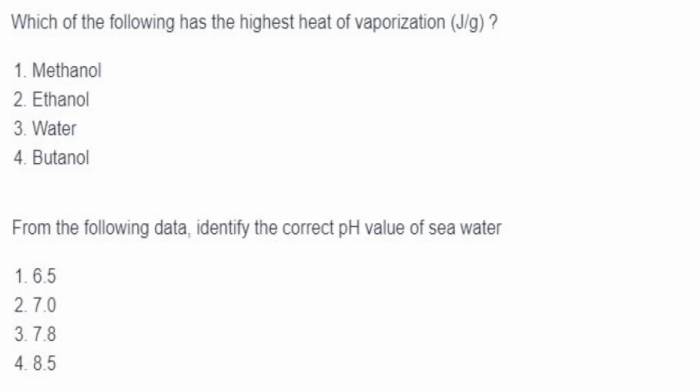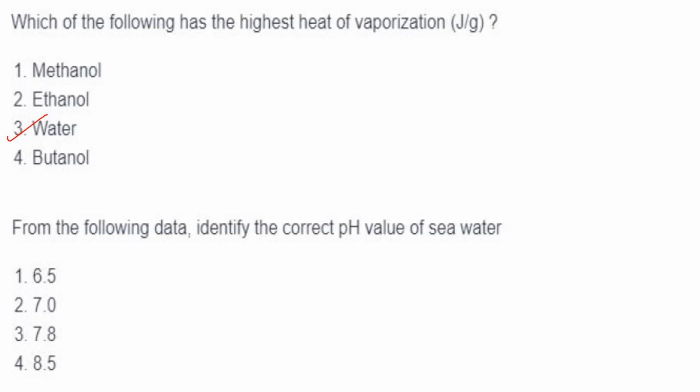Then which of the following has the highest heat of vaporization? The heat of vaporization is the amount of energy required to change a substance from its liquid state to the gaseous state. And the highest heat of vaporization is for water because it has strong hydrogen bonds, and you require more energy to break these bonds. So it has the highest heat of vaporization.